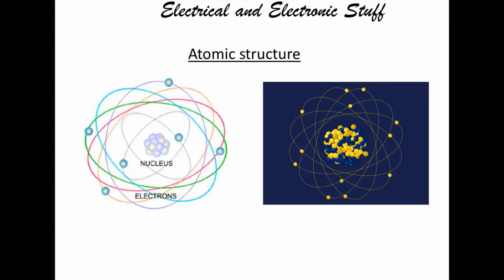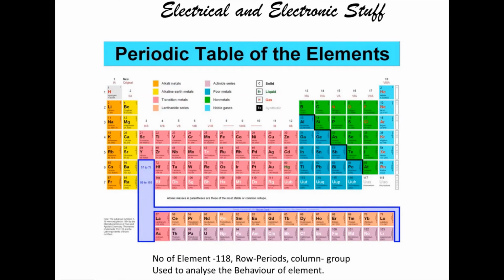After a lot of research, the atomic structure looks like this. We can see on my screen, and the animated view we can see here. The middle one is the nucleus, and the electrons revolve around the nucleus. The nucleus contains protons and neutrons, then electrons revolve around them. The charge on a proton is +1 and the charge of an electron is -1. Now we have got an idea about the atom.